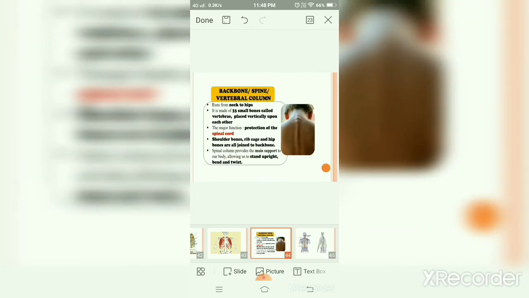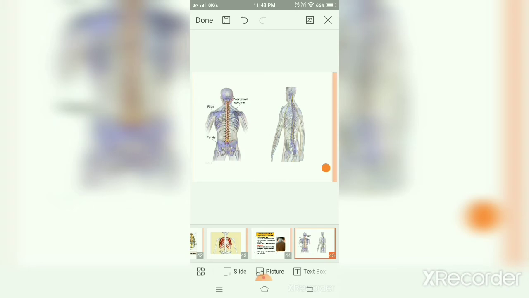It is made up of 33 small bones called vertebrae placed vertically upon each other. As you can see, this backbone is made up of 33 small bones, and these bones are placed one above the other.